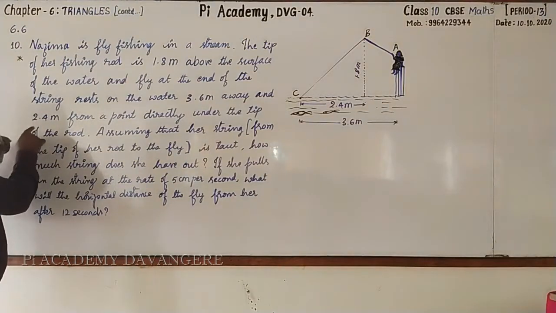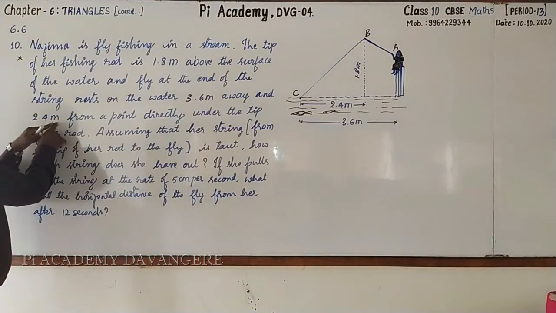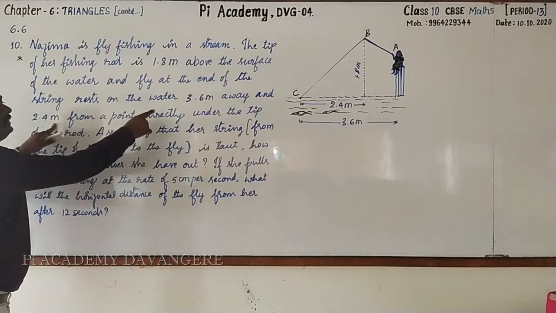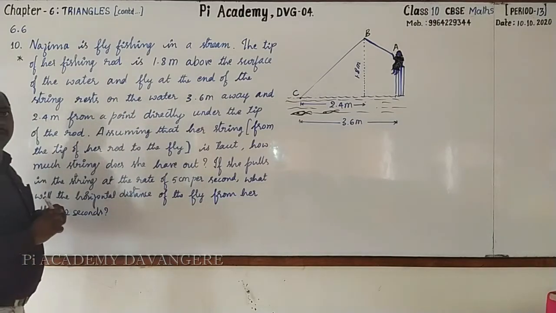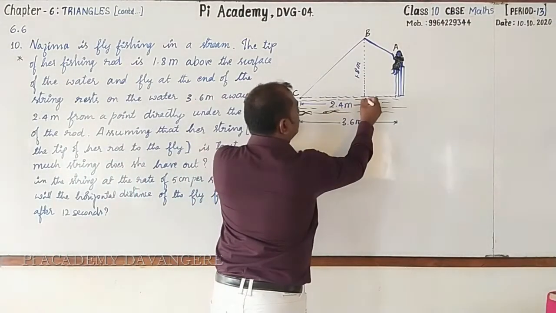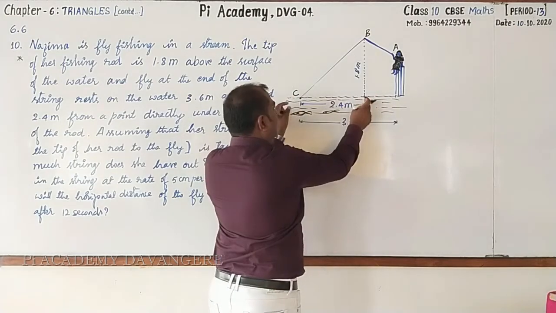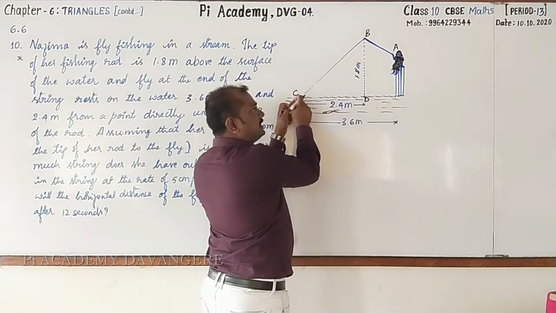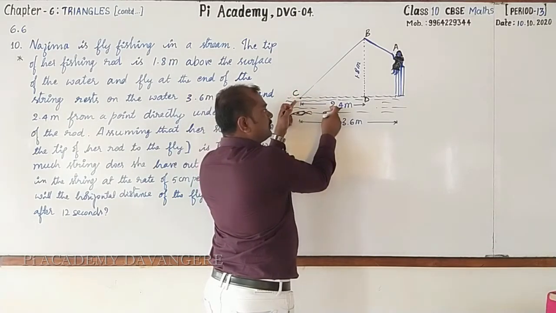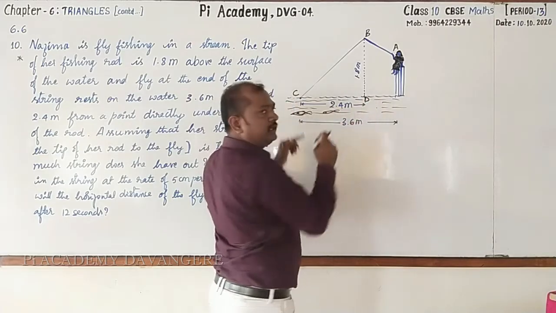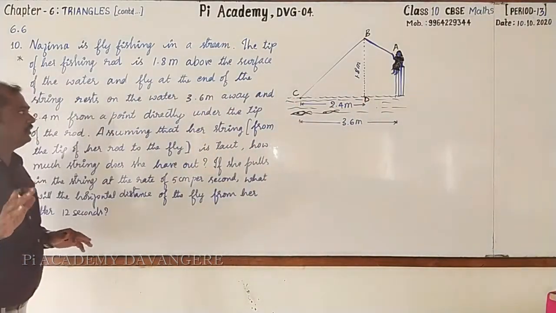Next, one more important point. 2.4 meter from a point directly under the tip of the rod. See that? D is the point directly under the tip of the rod, and from this, the end of the fly is at a distance of 2.4 meter from the point D. Followed? Next,